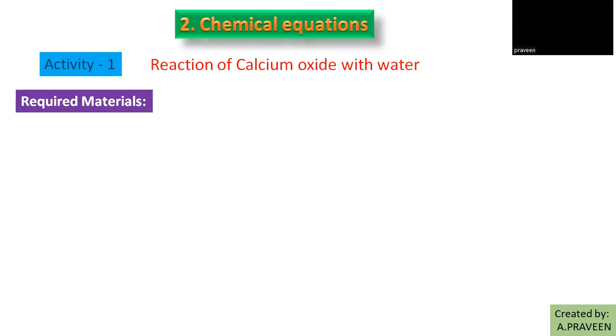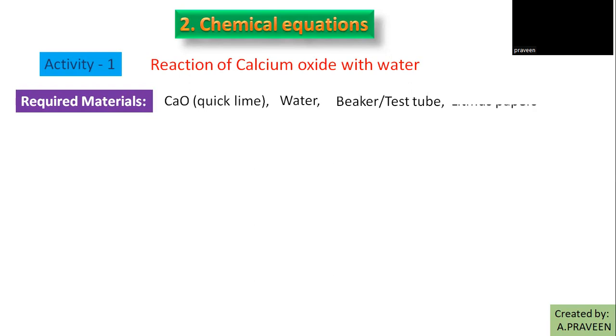Next, you require water, a beaker or test tubes, then litmus papers to test the nature of the water. Collect distilled water first. If you are finding the nature of some substance, and you are dissolving it in water, you should take distilled water. That is better for you.